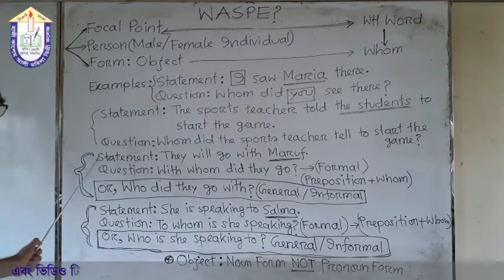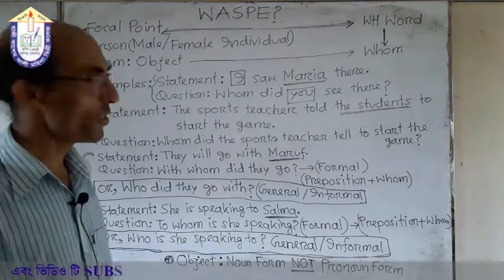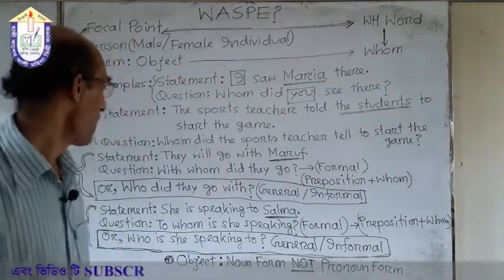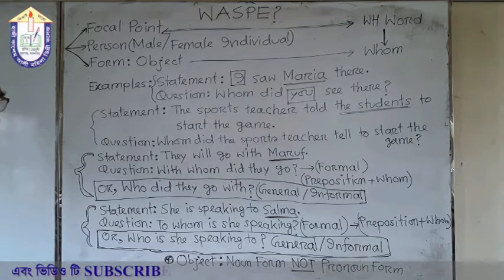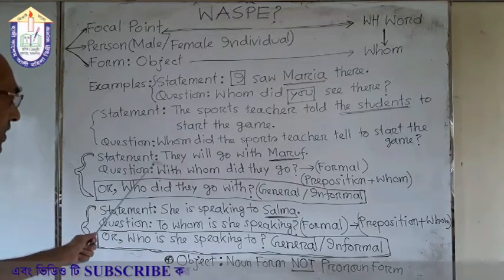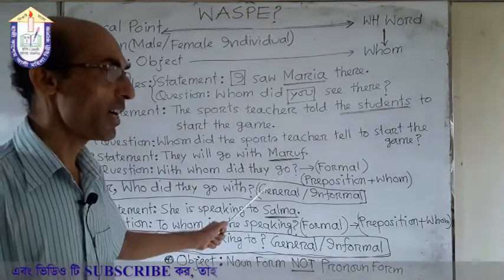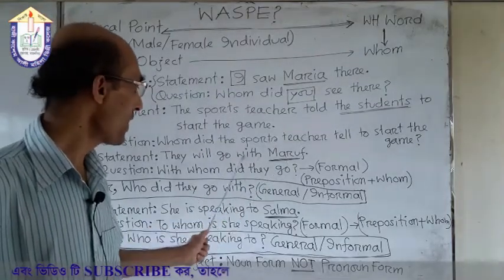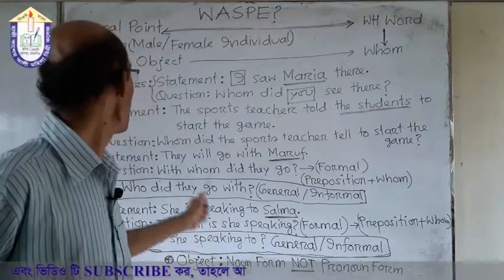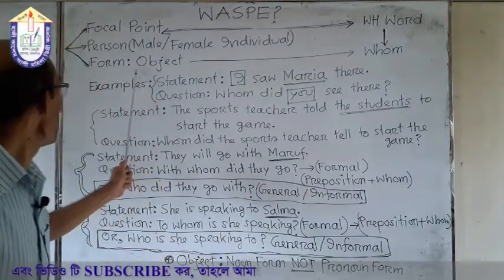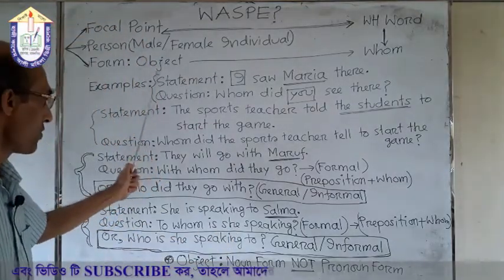Next, there is another example having a preposition with the object. Now we will study it. Here the statement is, they will go with Maruf. Here Maruf is the object of the preposition. We are studying person in the form of object.